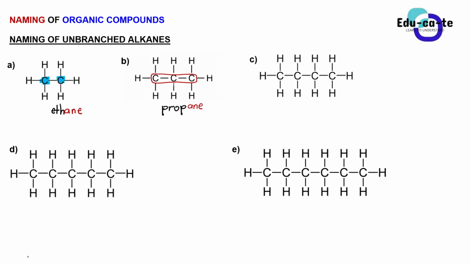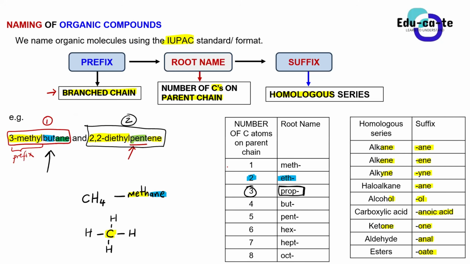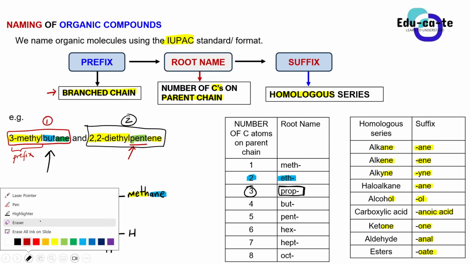Okay, so I think you guys have grasped the concept. Let's go to C. What is the name of this compound? Yes, Mahlodi? Butane. Yes, the name of this compound is butane because we have got 4 carbons in the main chain. In the parent chain, we're having 4 carbons. And when we go to our reference table, when we've got 4 carbons in the parent chain, we use the root name but. So that's going to be butane. Okay, the ain part is just telling you that this is an alkane.